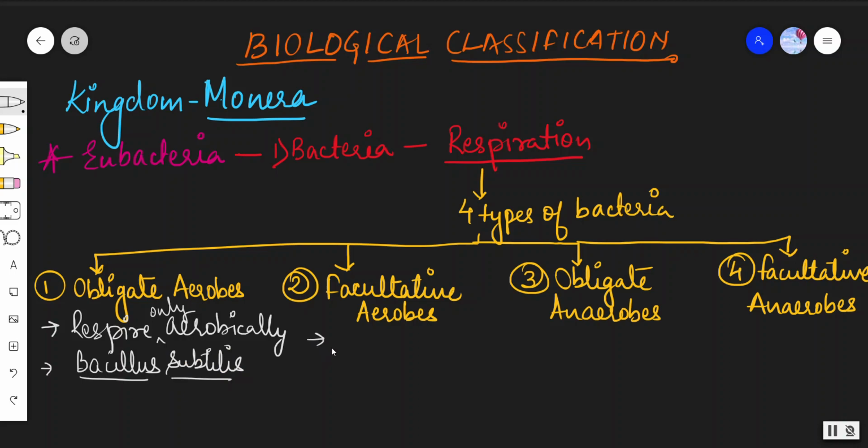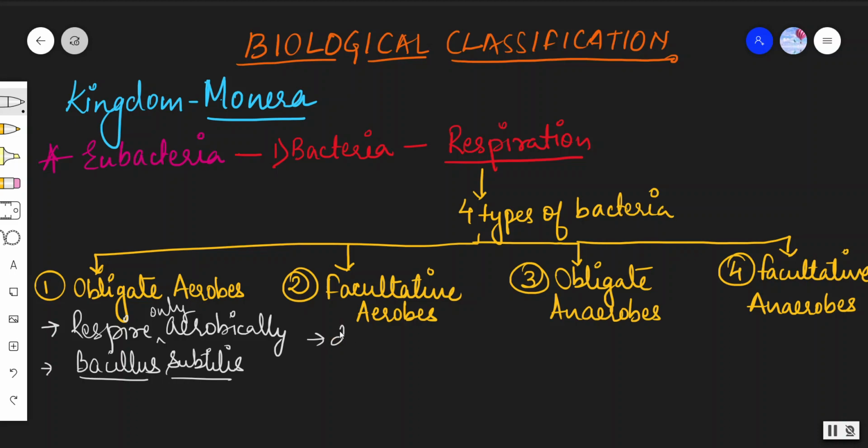Facultative aerobes means they respire mainly aerobically, but they can respire anaerobically according to the environmental condition.